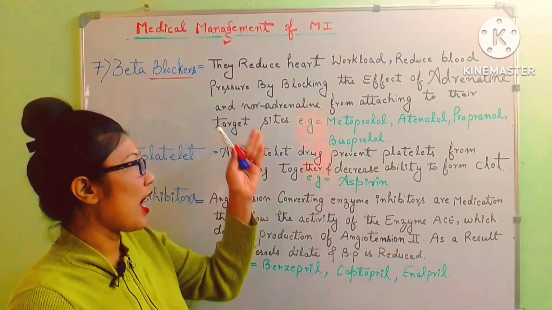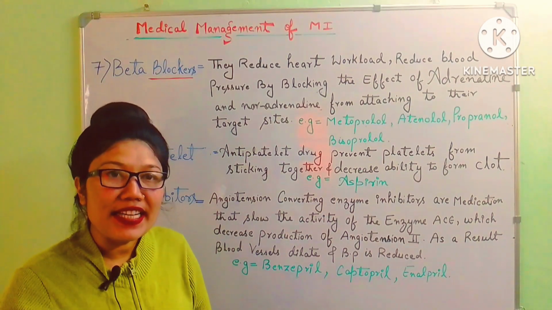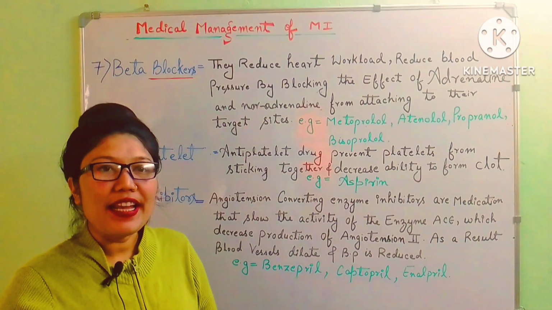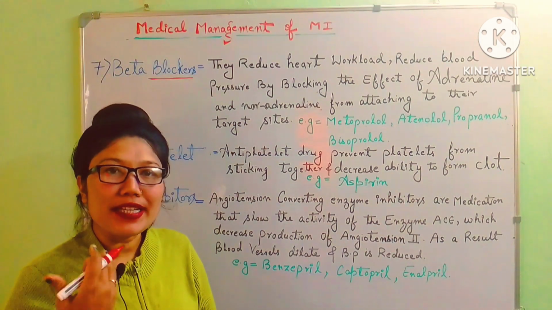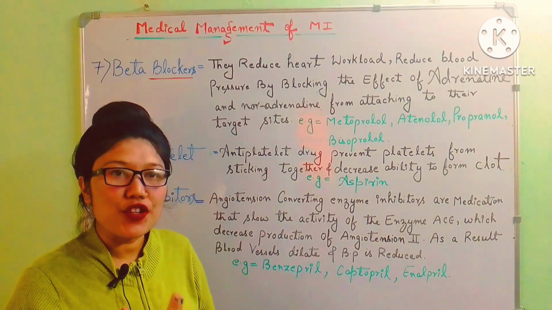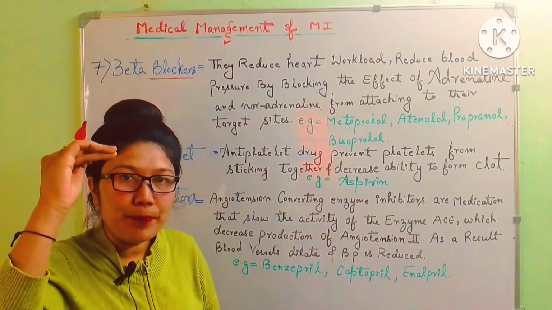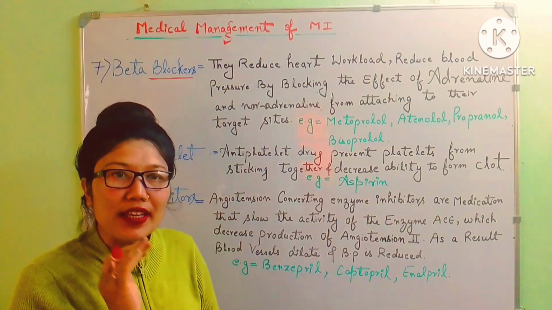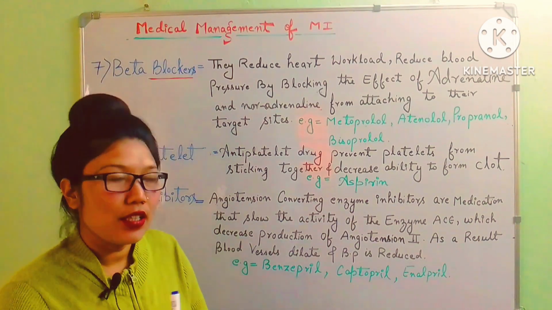So what does this hormone do in our body? They increase the sympathetic activity in the body, like heart rate, heart workload, cardiac output, and they decrease the size of all the blood vessels like arteries and veins, due to which there will be an increase in the BP. So we are blocking this hormone from getting attached to the receptor site.